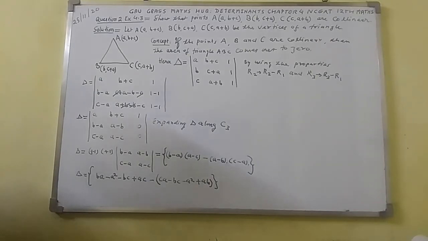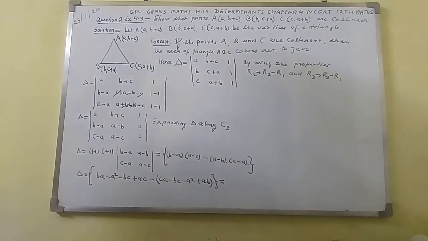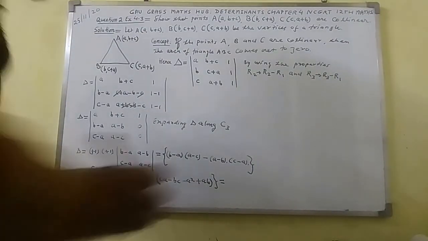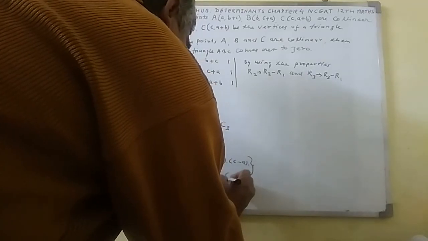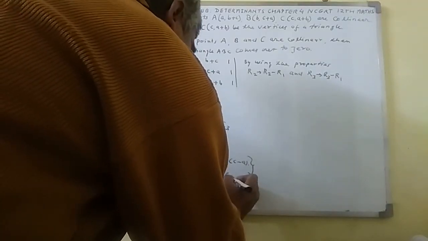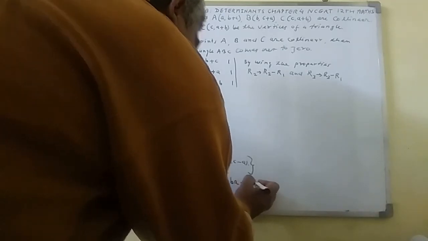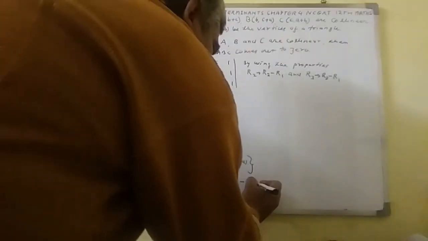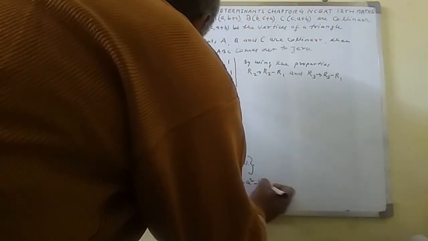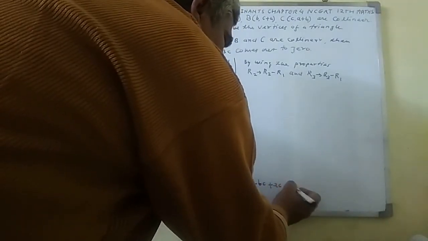Now here you will get equal to ba minus a square minus bc plus ac minus ca.